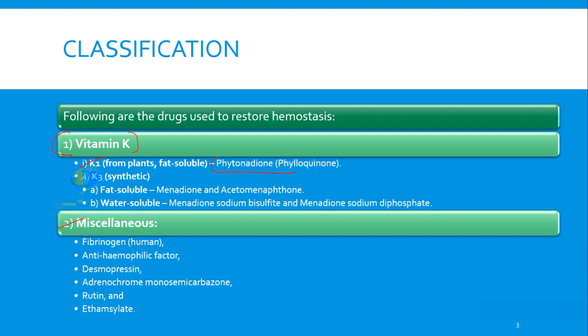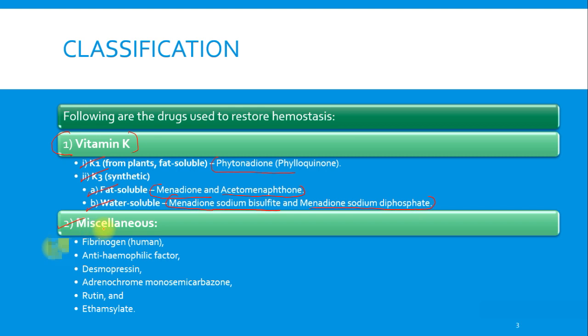Then we have K3, which is a synthetic preparation available as fat soluble and water soluble forms. The fat soluble examples are menadione and acetomenaphthone. Sorry for that pronunciation, that was wrong from my side. The water soluble ones are menadione sodium bisulfite and menadione sodium diphosphate.